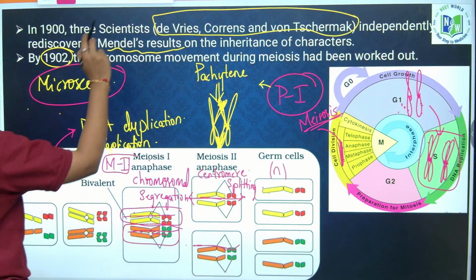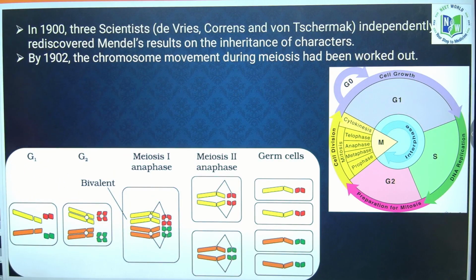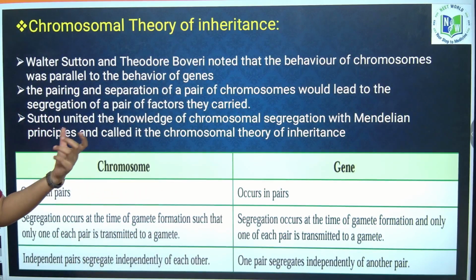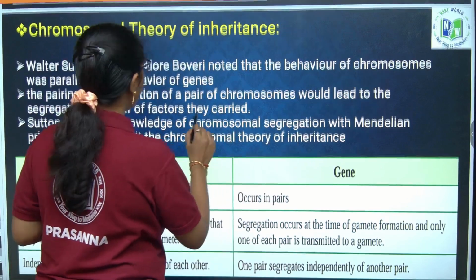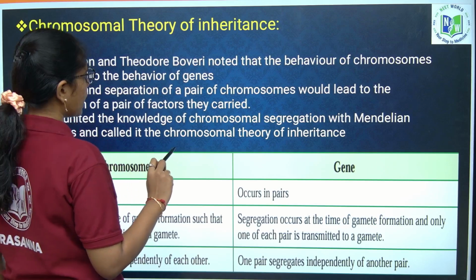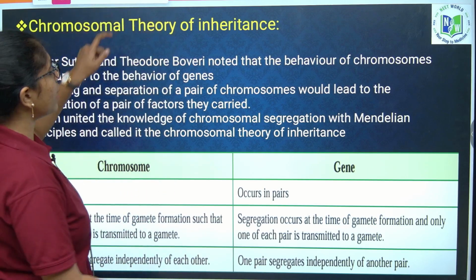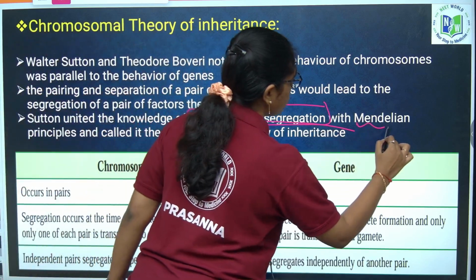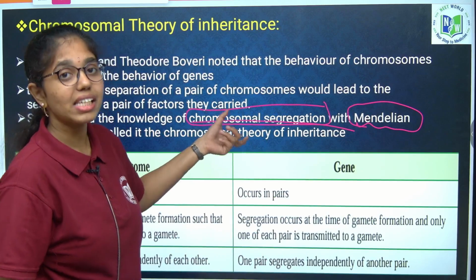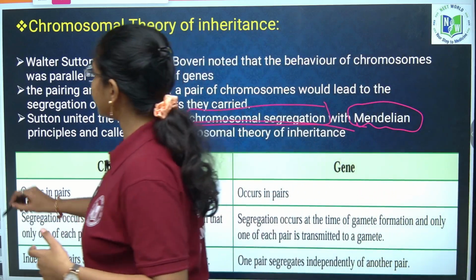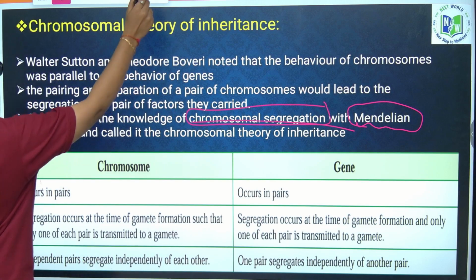Now, the scientists Sutton and Boveri. Who are they? Sutton and Boveri proved the link between chromosomal segregation and the Mendelian pattern of inheritance. What did they do? They combined chromosomal segregation with Mendel's pattern of inheritance, and they set forth a concept called the chromosomal theory of inheritance, wherein it is said that chromosomes occur in pairs. Chromosomes and genes both occur in pairs.